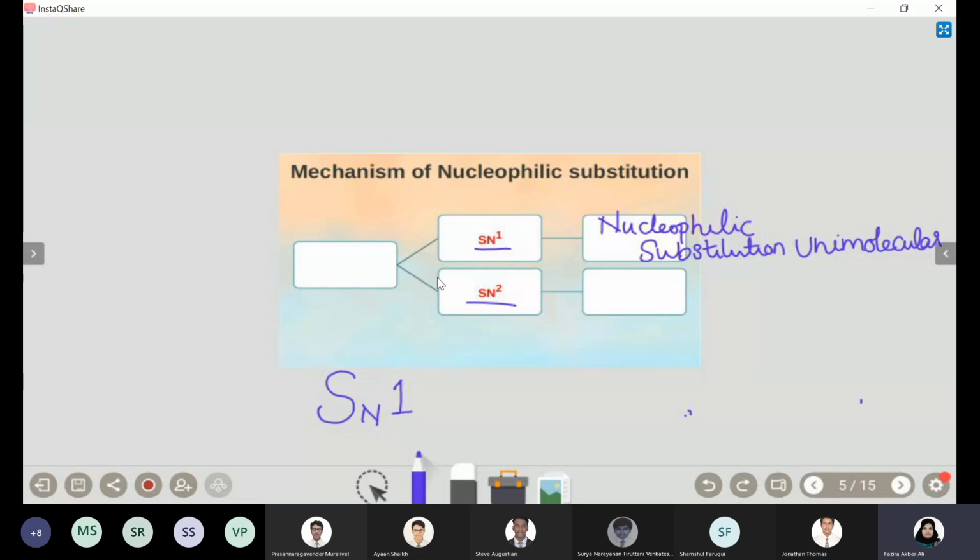And SN2 is bimolecular: same thing, nucleophilic substitution, bimolecular. So you can write the side heading: mechanism of nucleophilic substitution. Nucleophilic substitution reactions are classified as SN1 and SN2.